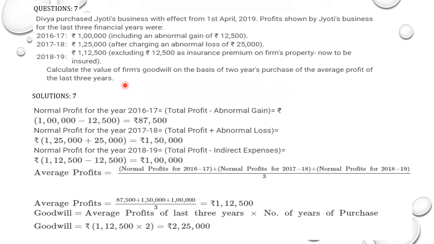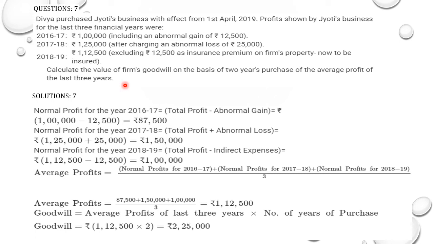So such kind of things, if it is included in the profit, because a profit and loss account is generally prepared where everything is recorded, if you get an income it is recorded, if you incur an expense or a loss, that is also included, and then you find out the net profit. But when you scrutinize it, that is when you study it in depth, you come to know that actually those things are abnormal gain or abnormal loss or some indirect expense.